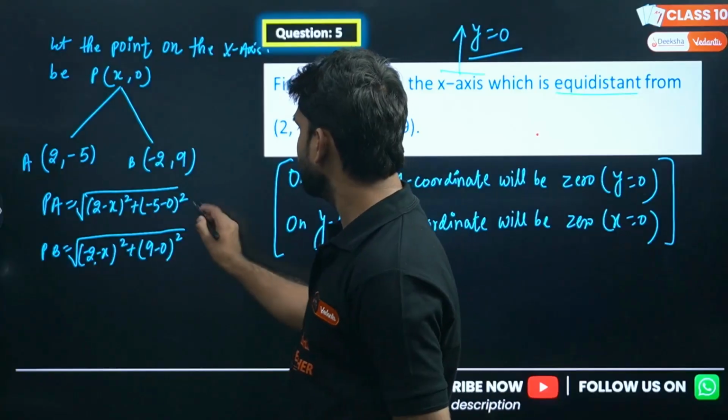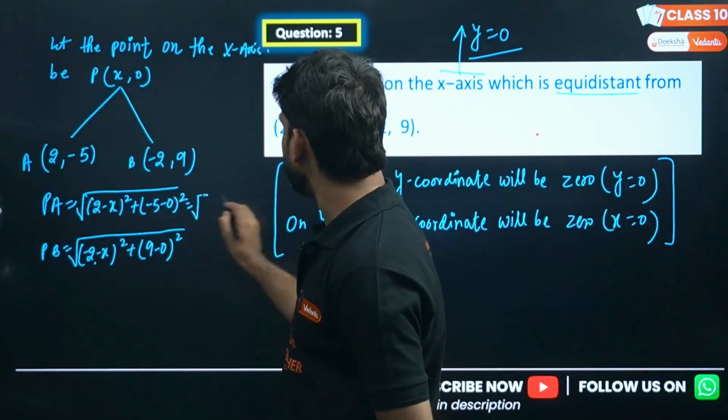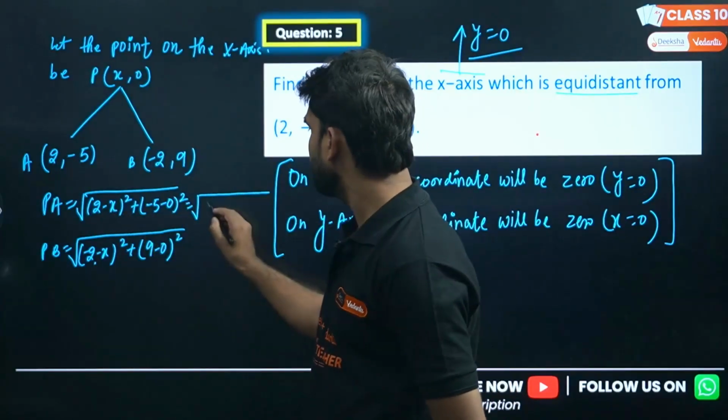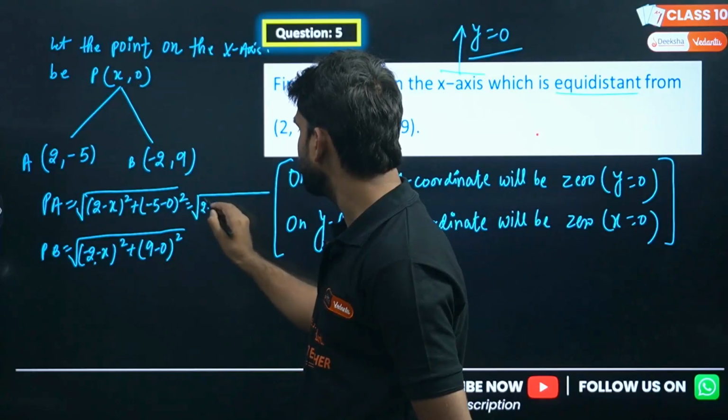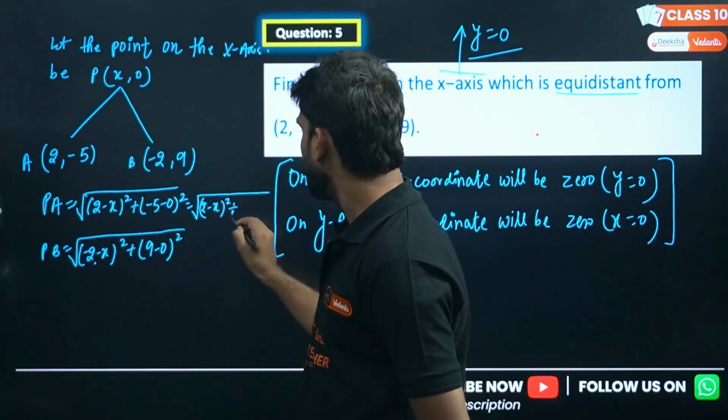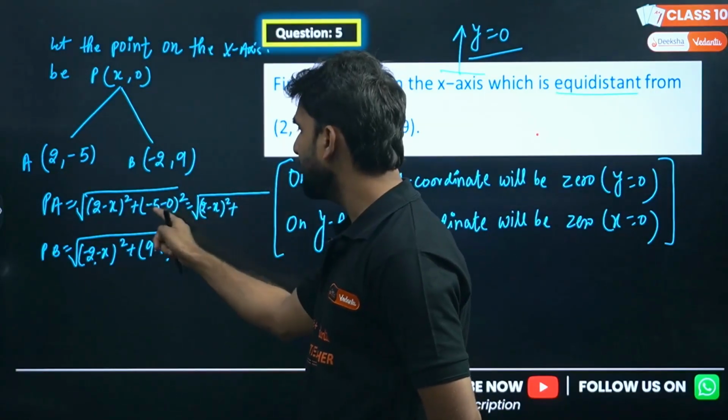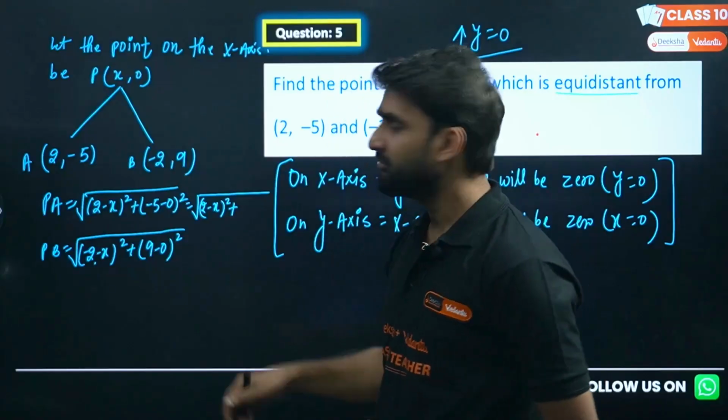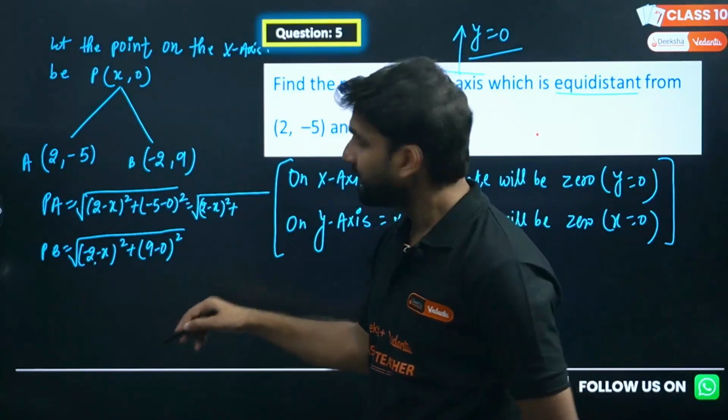Okay, so just modify it. 2 minus x whole square, then minus 5 in the bracket, and the square of minus 5 is 25.